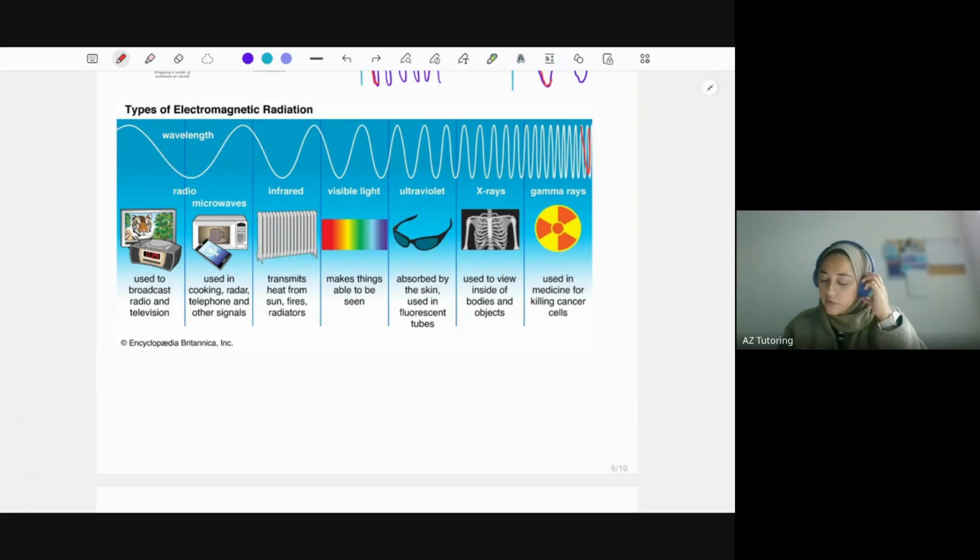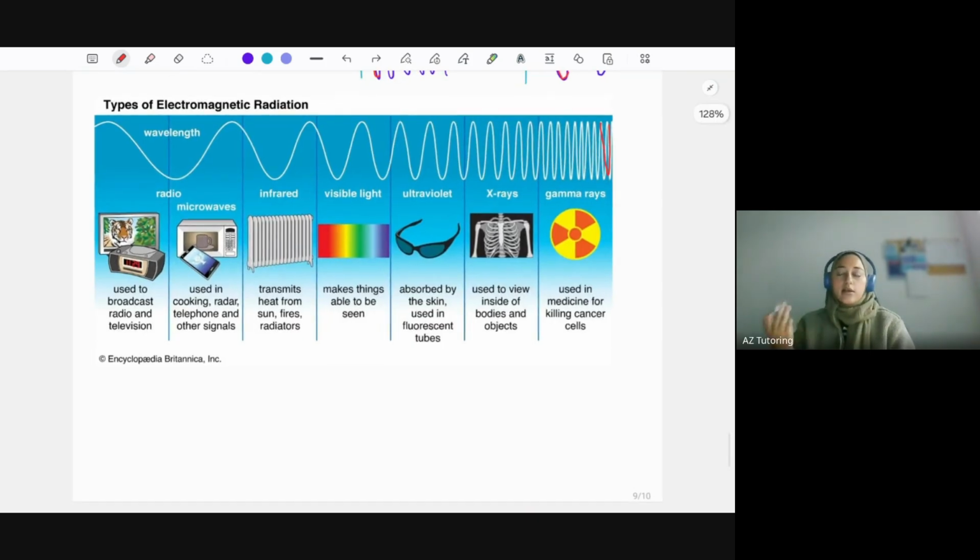X-rays, gamma rays. Gamma rays is a bit of a weird one. As much as it's dangerous, it causes cancer, we also use gamma rays to cure cancer by killing cancer cells. The reason you lose hair during cancer treatment using gamma rays is that you can't target just the cancer cells. Sometimes you target normal human cells as well, like the cells for hair growth.